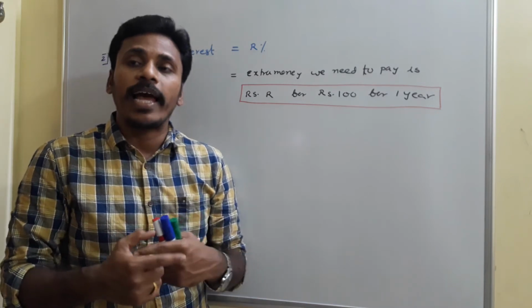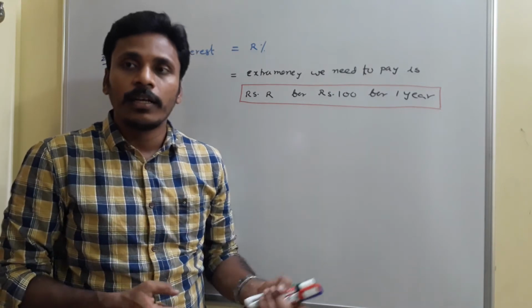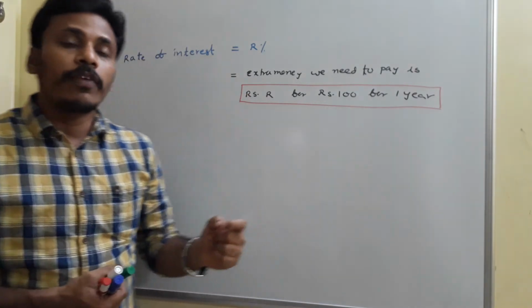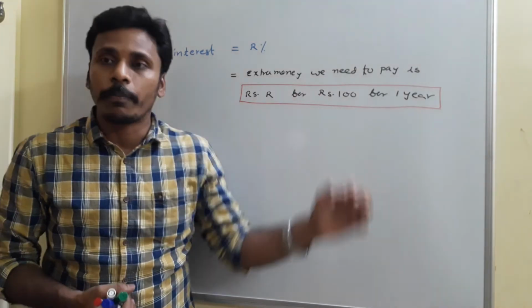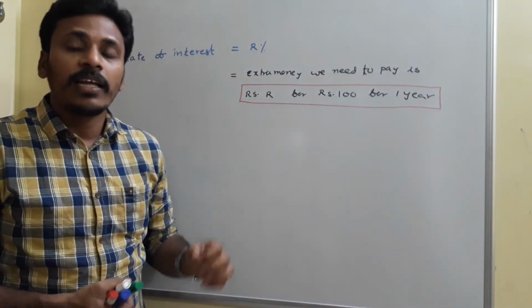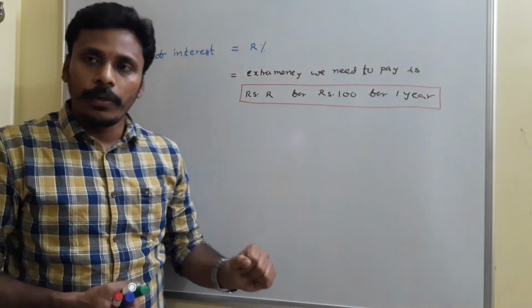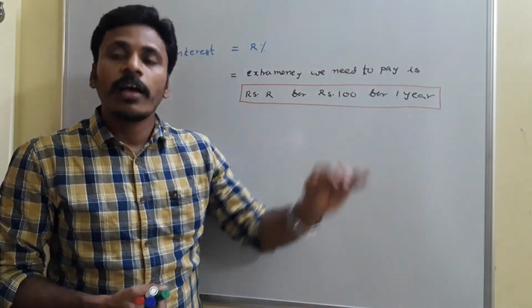If you calculate the extra money for 1 year, it is defined as the rate of interest. So if anybody says the rate of interest is some R%, it means we are to pay R rupees for using 100 rupees for 1 year.